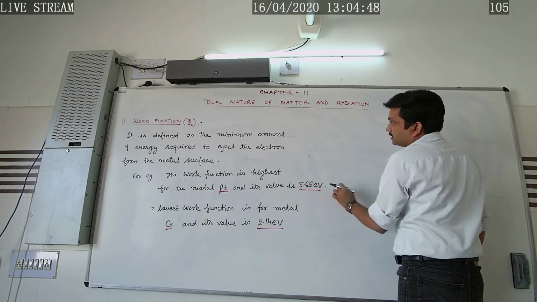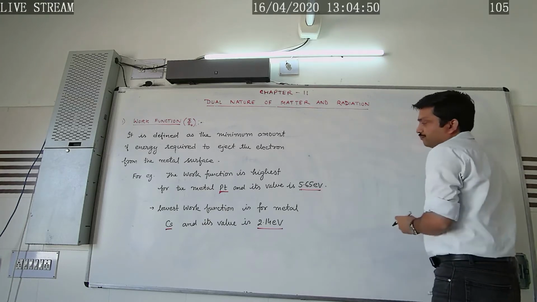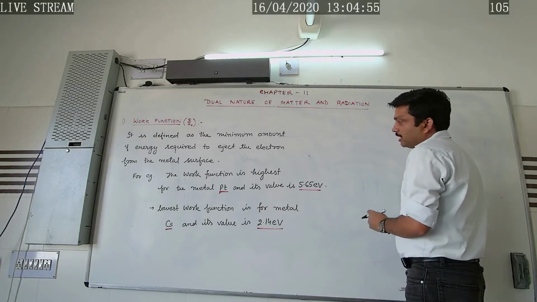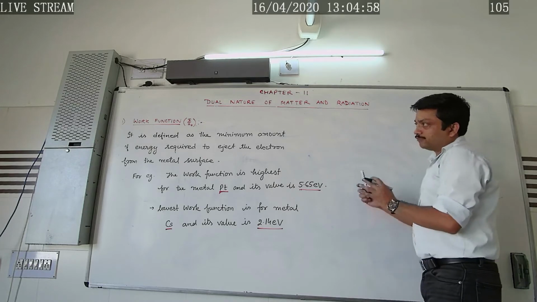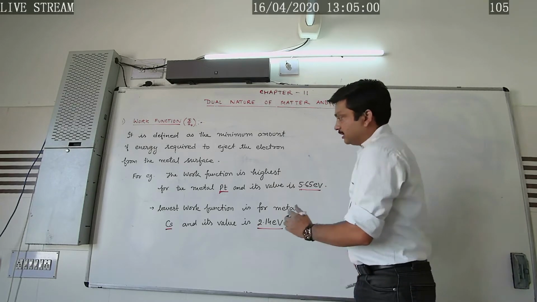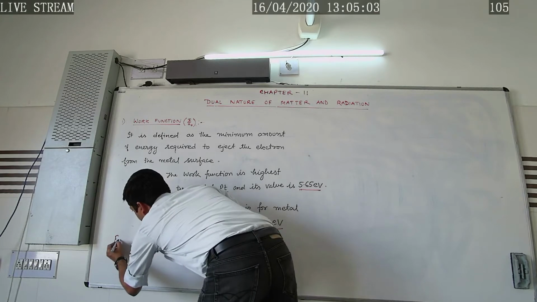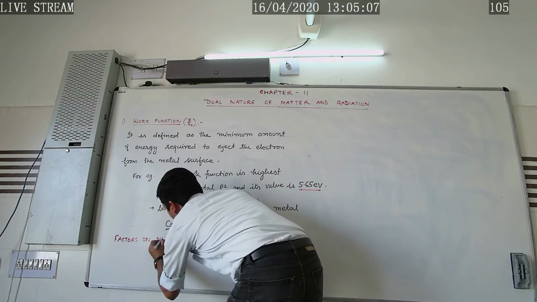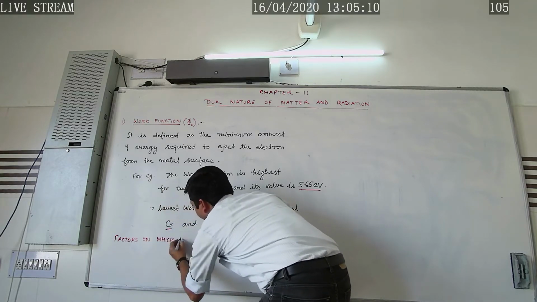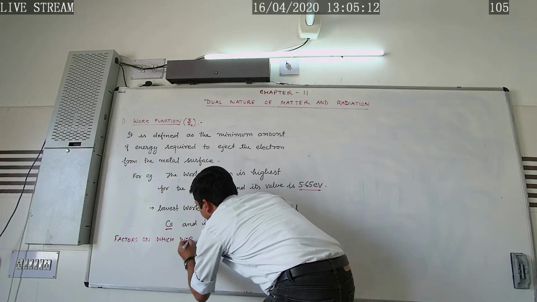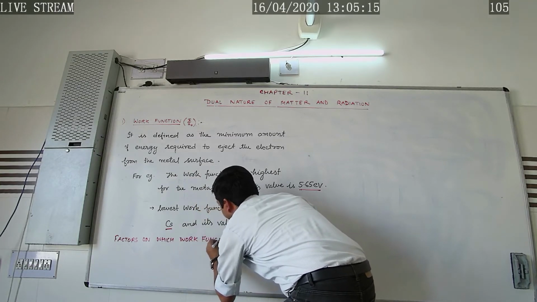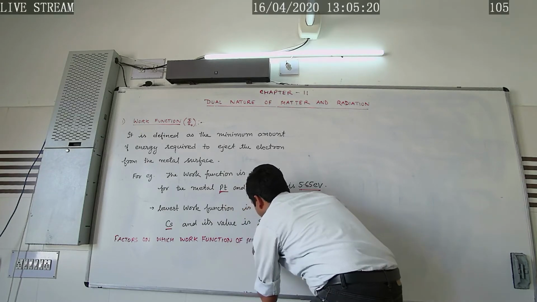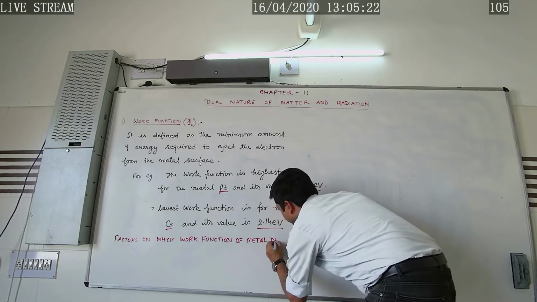Here we have written electron volt. How can we define this? But before studying the definition of electron volt, let me explain the factors on which the work function depends. Factors on which the work function of a metal depends.